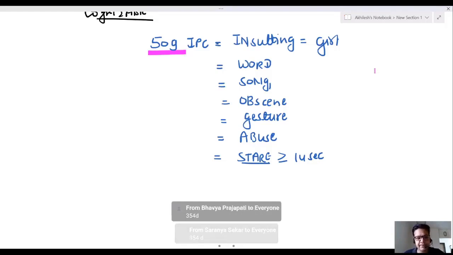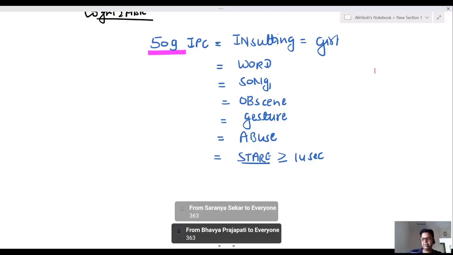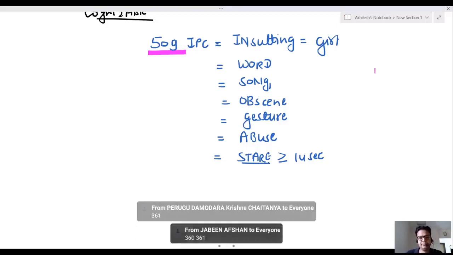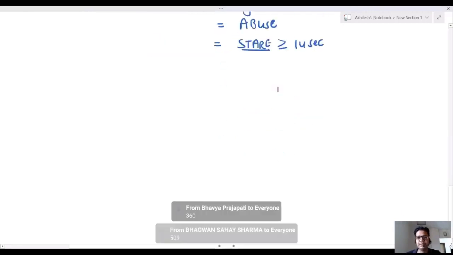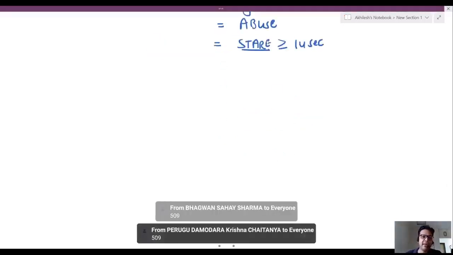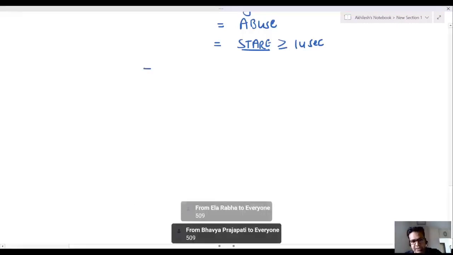354D. Punishment for kidnapping? 363. Definition of kidnapping? Okay. Staring at a woman or girl comes under which IPC? Staring. घूरना comes under which IPC? 509 IPC. What is 510 IPC?